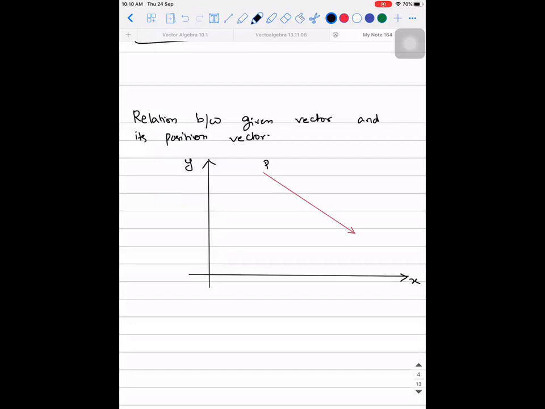This point is P, this is Q. So whenever you have a vector given like this, the first is always the initial point and the second is always the final point. Okay, this is PQ vector. So if you start thinking in terms of coordinate geometry, P is a point and Q is a point. So both these points will have something called as a position vector associated with them. Accepted?